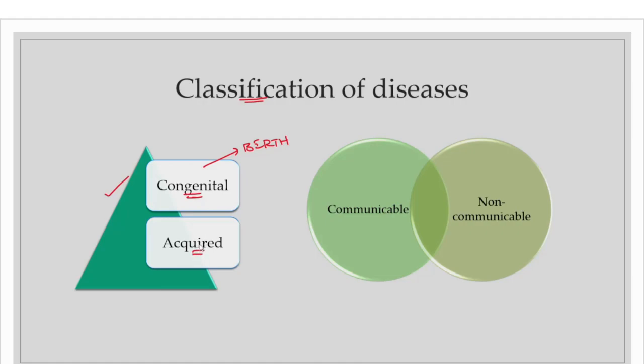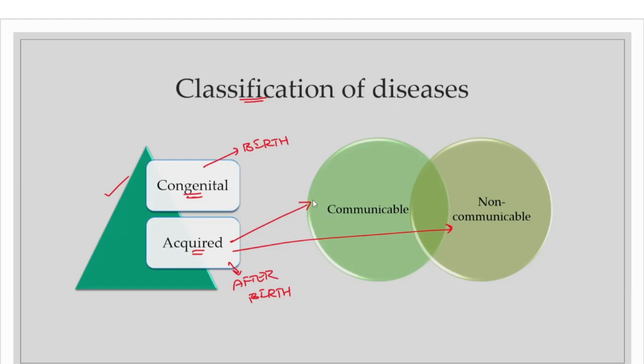Then coming to the next classification, we have acquired diseases. So what are acquired diseases? By the name itself we can understand these are acquired or developed after the birth. So after the birth, at any time if a particular disease is acquired or developed, that is known as an acquired disease. So if a particular disease is present right from the birth of a person, then it is known as a congenital disease. And if it is developed after birth at any time, then it is known as an acquired disease.